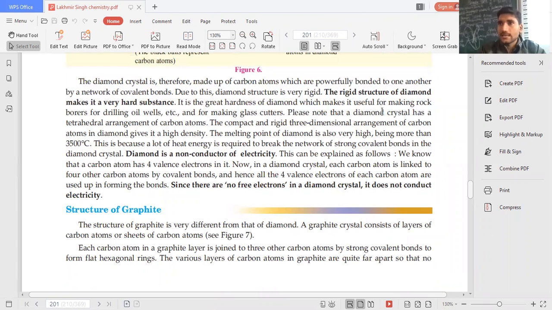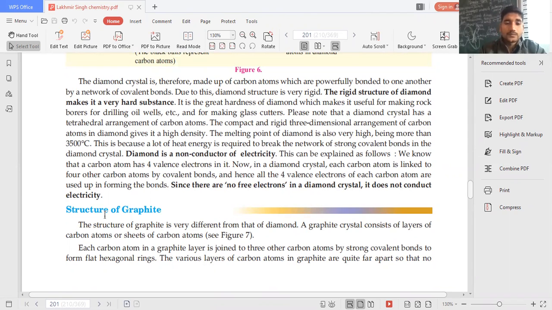There are a very large number of bonds there. Diamond is a non-conductor of electricity because we know that carbon has valency 4 and diamond has made 4 bonds, so all the electrons are being used. No free electron is there, so because of the absence of free electrons, diamond does not conduct electricity. Since there are no free electrons in the diamond crystal, it does not conduct electricity.